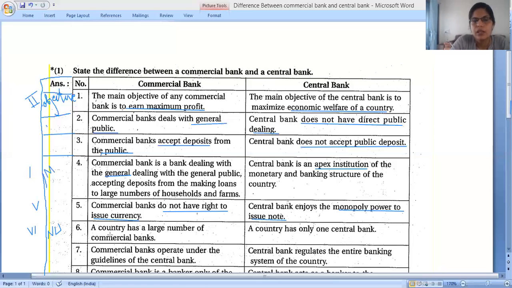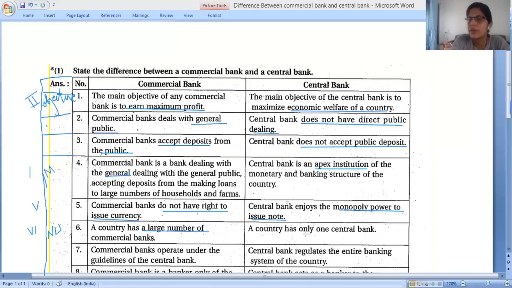And then after you start, in our country the commercial banks are Punjab National Bank, Bank of Baroda, SBI. So various commercial banks are here, also ICICI, Axis Bank. So we have to write here, in our country, a large number of commercial banks. And on the second side, we write a country has only one central bank.